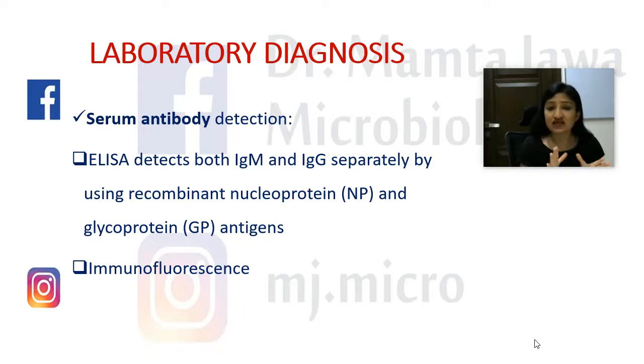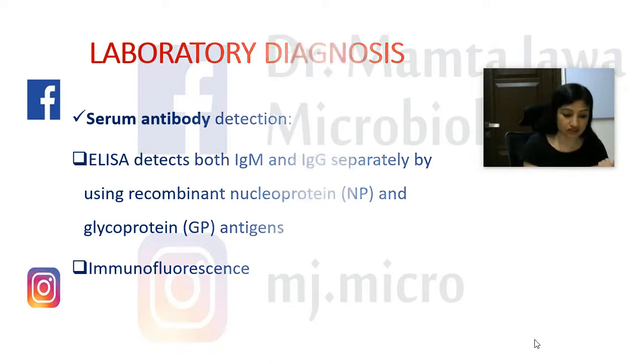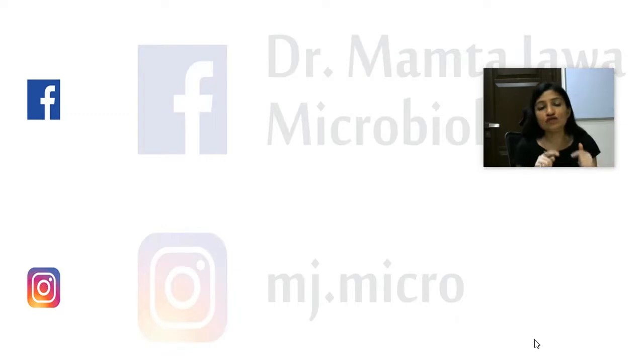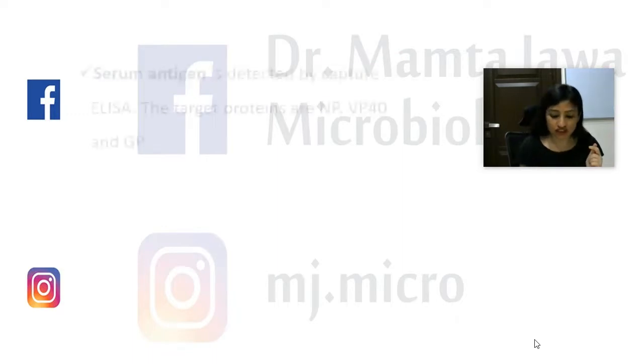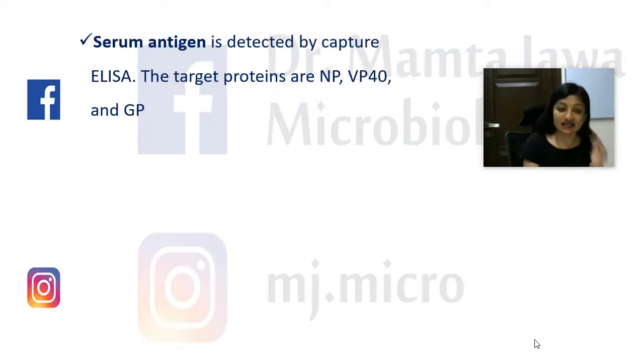Other than ELISA, for detecting the antibodies in the serum, we can also go for immunofluorescence, that is the indirect immunofluorescence method for detecting the antibodies. Then, apart from antibody detection, another serological test we can go for is the antigen detection via ELISA, and which antigens can be targeted by this method.